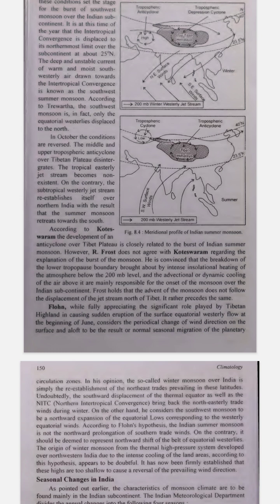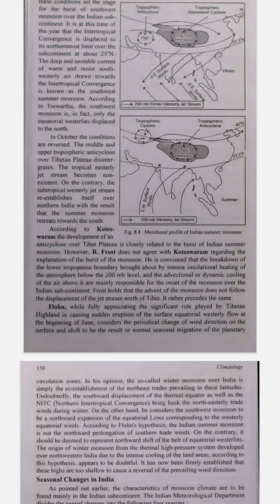5. Different views on the monsoon onset. Koteswaram's view. According to Koteswaram, the strong anticyclone over the Tibetan Plateau is connected to the start of the summer monsoon. He believes that when the anticyclone is strong, it helps the monsoon begin. Frost's view. On the other hand, R. Frost disagrees with Koteswaram. He thinks that what really causes the monsoon to start is something different.